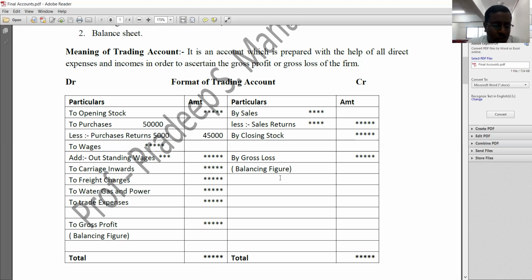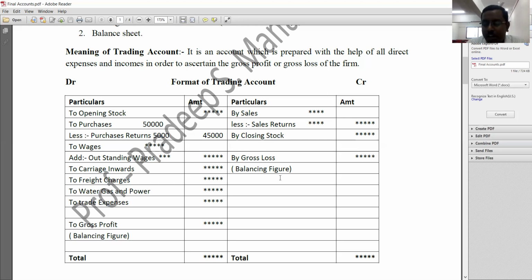So first one is opening stock, followed by purchases, that is raw materials purchased by the company. Direct expense. What is direct expenses? The expenses that are incurred till producing the goods are called direct expenses. After production of goods, whatever expenses will be incurred are called indirect expenses or indirect income. So here, first we should record opening stock, followed by purchases. It is nothing but raw materials purchased, recorded on the debit side of trading account.